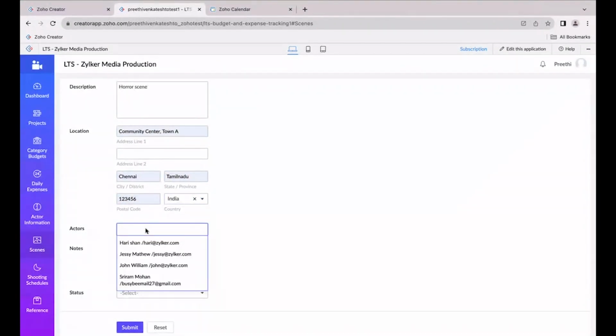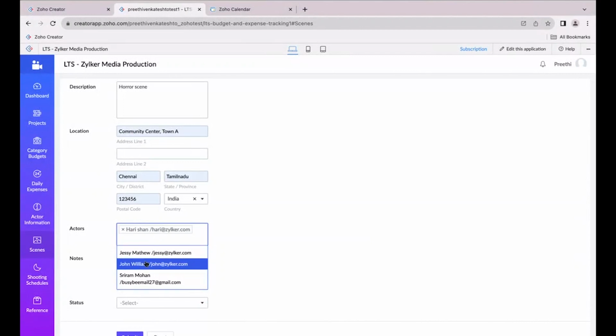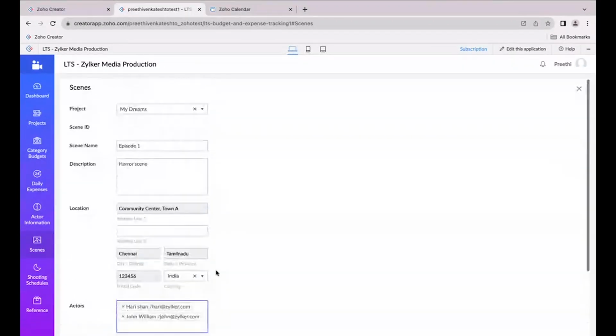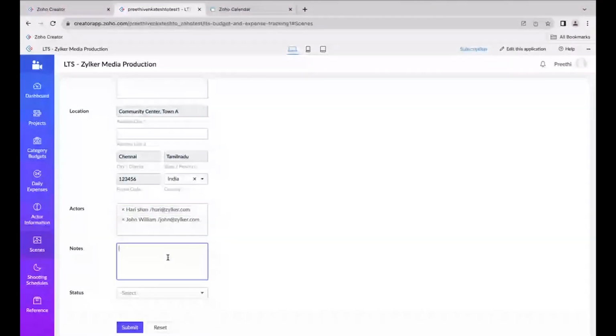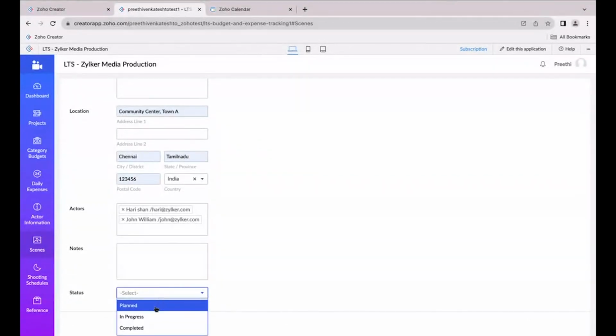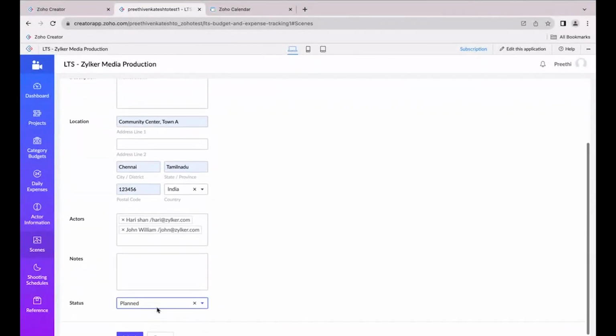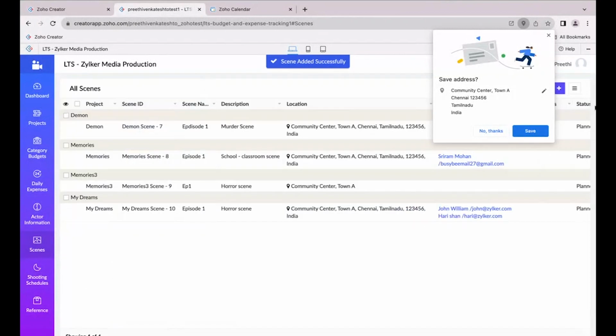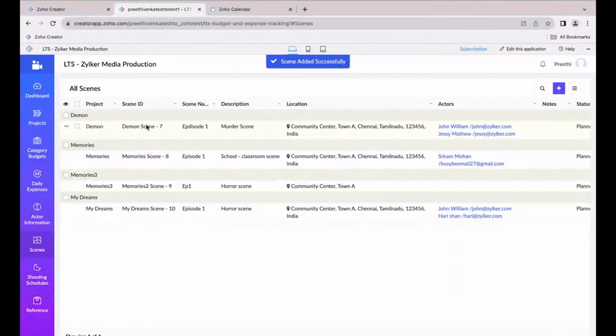And then I'm choosing the actors who are involved in this particular scene. Let me try to add two actors, and they are going to come for this particular scene. And if you have any notes, we can add that, and the scene has been planned perfectly. So now I'm just clicking on the submit button, and the scene will get added.